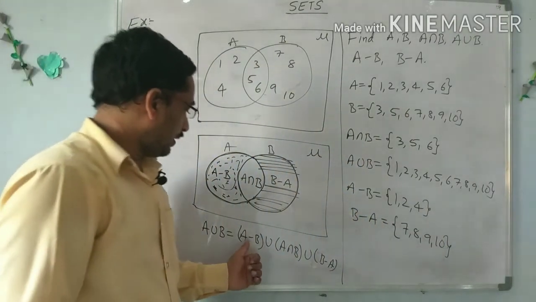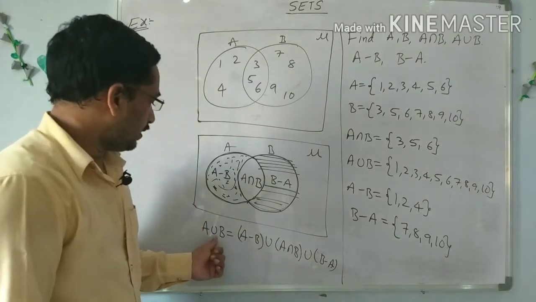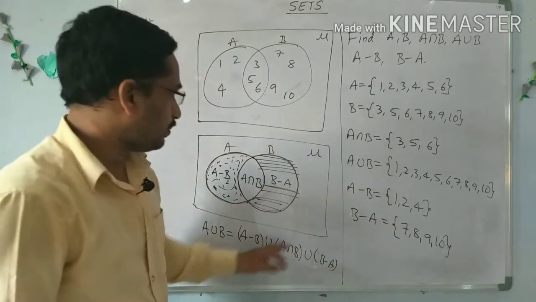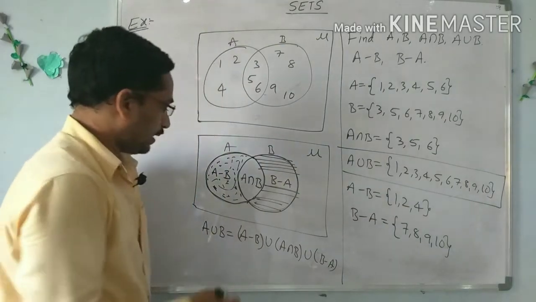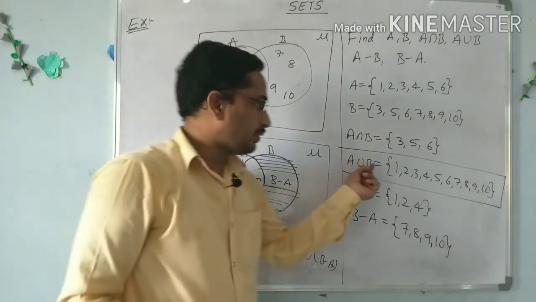Adding A minus B, A intersection B, and B minus A, we get A union B. Check once again: A union B is the biggest set and contains all the elements. Now by adding these three sets, check whether it is A union B or not.